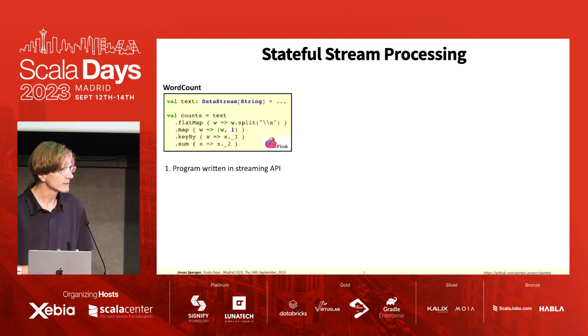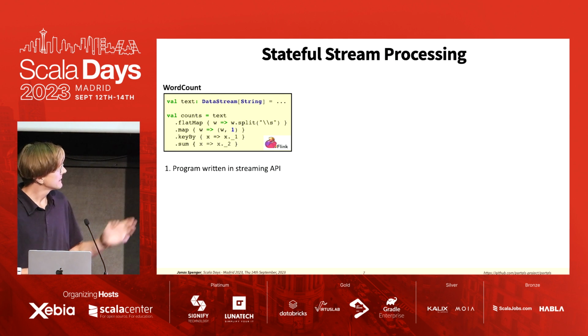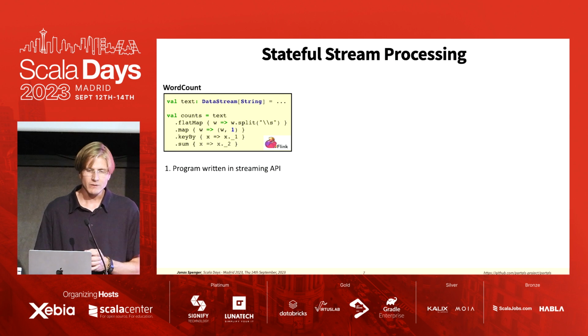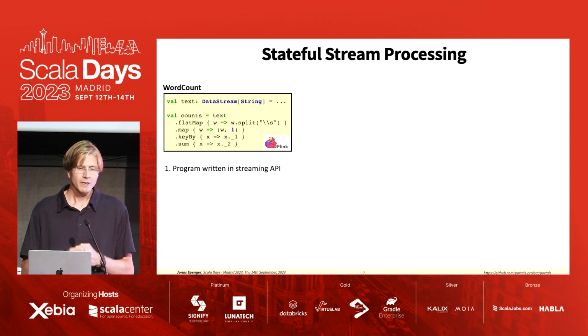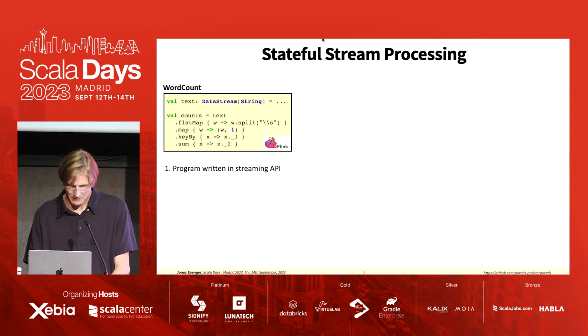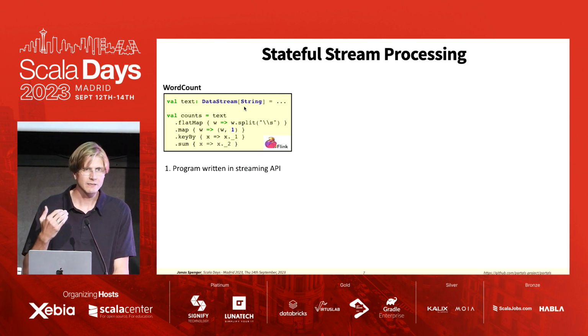What you can see here is a program written in a streaming API. It's written in Flink API. It's the traditional word count program. We have a stream of inputs. And a stream is an infinite sequence of events. And in this case, we have an infinite sequence of sentences.